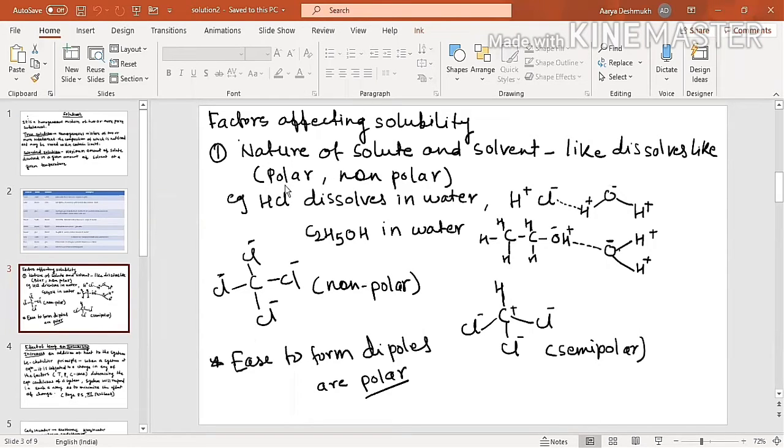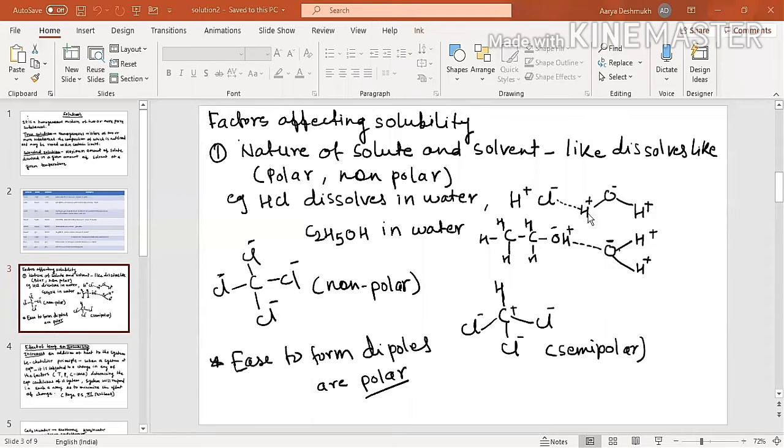Now pole means positive pole and negative pole. So when we say polar, it means it forms dipoles. Dipole means positive pole and negative pole. Here you can see this is H plus, the positive end, and this is the negative end. So hydrochloric acid is a polar one.